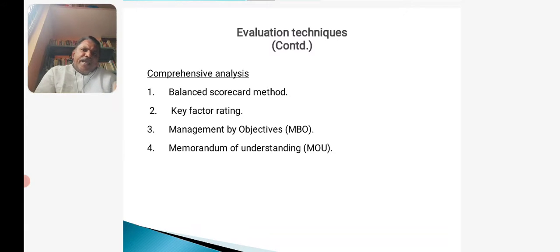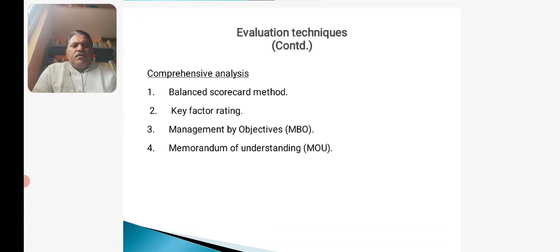These are the key areas where the company needs to question itself and try to answer itself to balance the performance with that of the measurements, with that of the criteria.